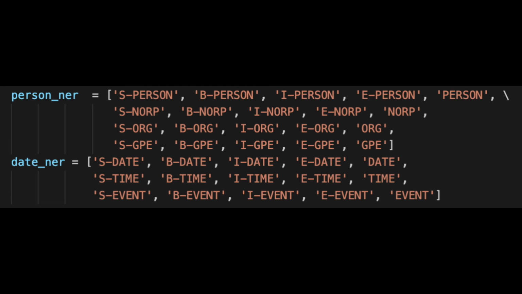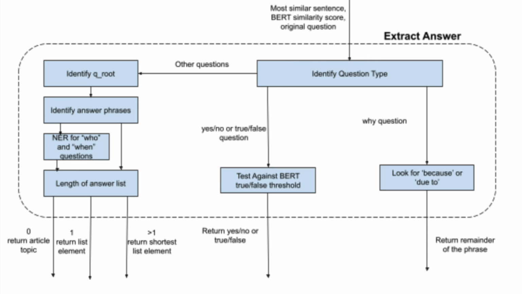Once we have potential answer phrases, we deal with the individual special cases of who and when questions. For questions which begin with who, we create a list of all the answer phrases containing NERs referred to as who. For when questions, we create a list of all answer phrases which contain a date, time, or event. These lists become the new potential answer phrase list as long as they contain at least one entry.